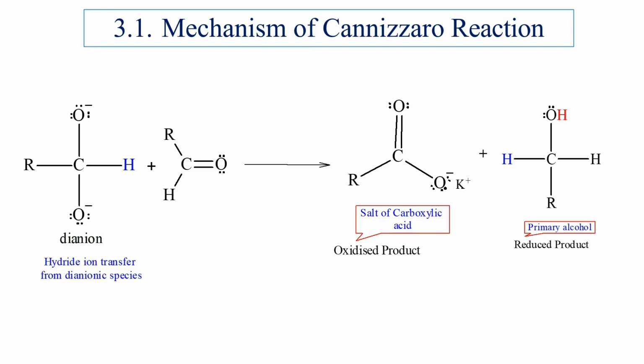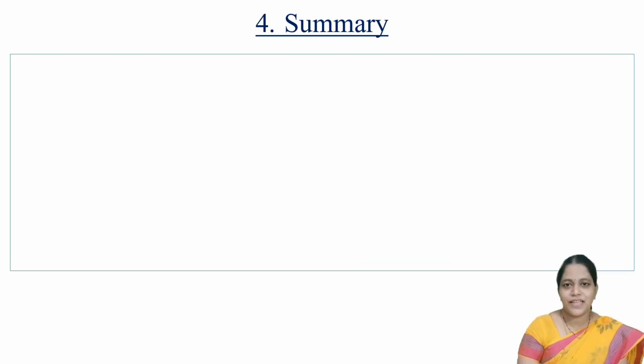Therefore, hydride ion transfer from the dianionic species results in the formation of salt of carboxylic acid as the oxidized product and primary alcohol as the reduced product. This is how the mechanism of Cannizzaro reaction occurs in aliphatic or aromatic aldehydes that have no alpha hydrogen in them. Let us summarize the points that we have discussed so far.